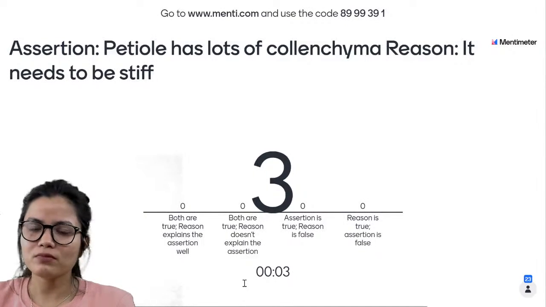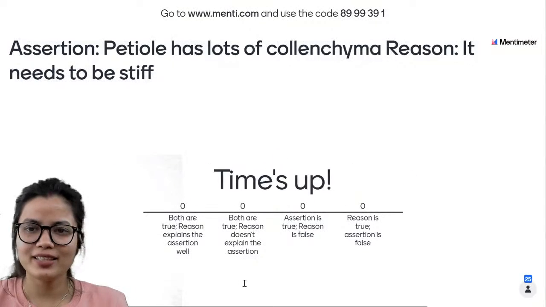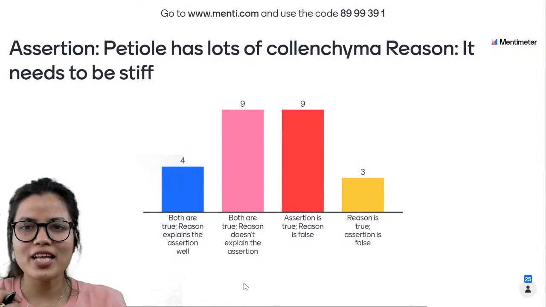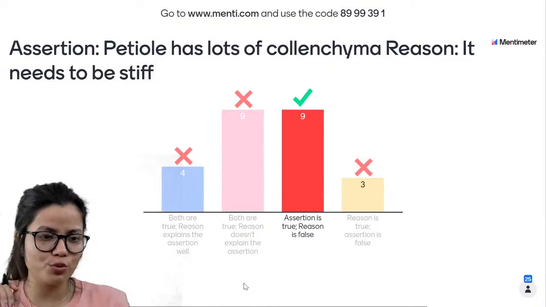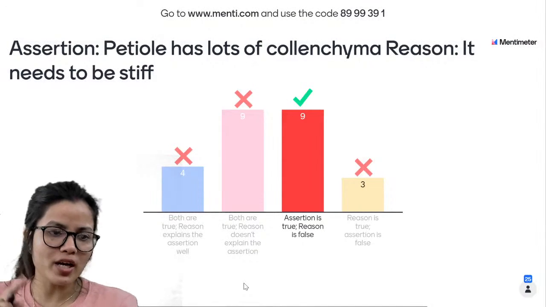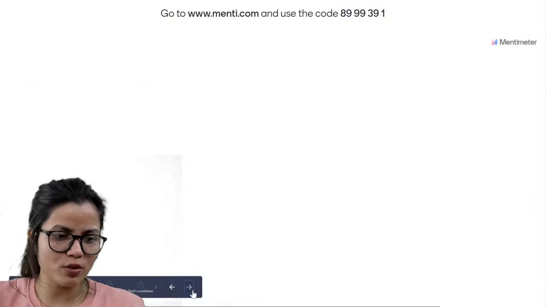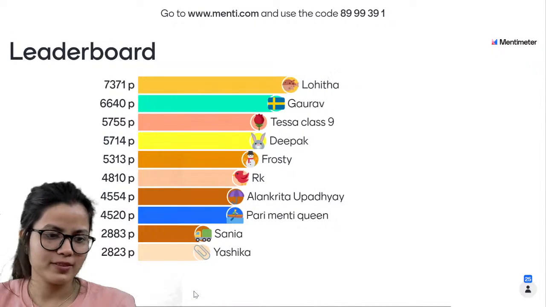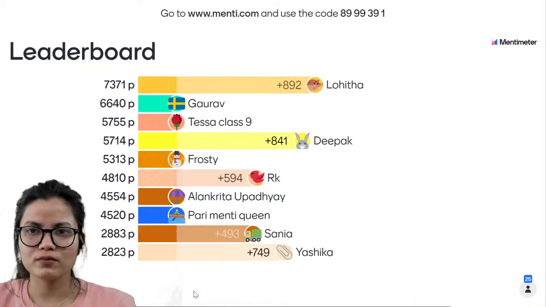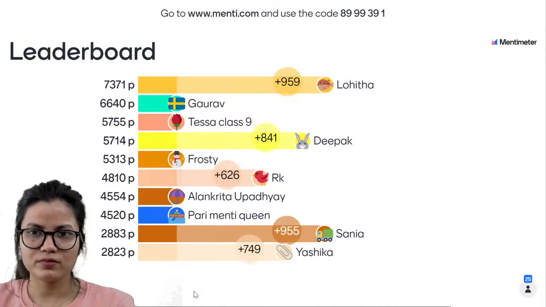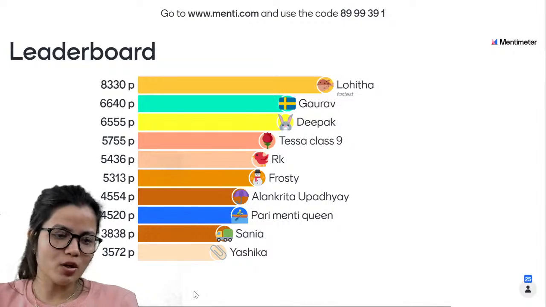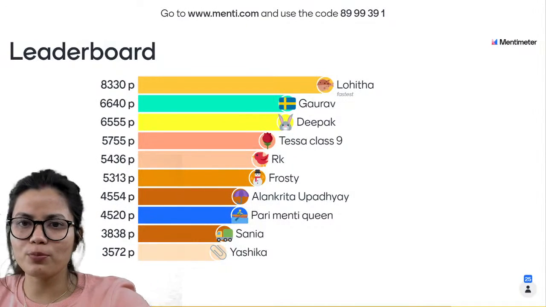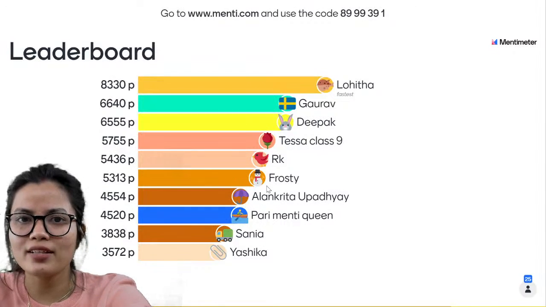Fine. How many of you have marked it correctly? So we have 9 of you who have marked it correctly. That's true. The assertion is true while the reason is false. We'll understand this question. But before that, let us have a look over the leaderboard. So we have Lohita on top of the leaderboard with 8330 points. Let us try to understand the concept based on these questions.